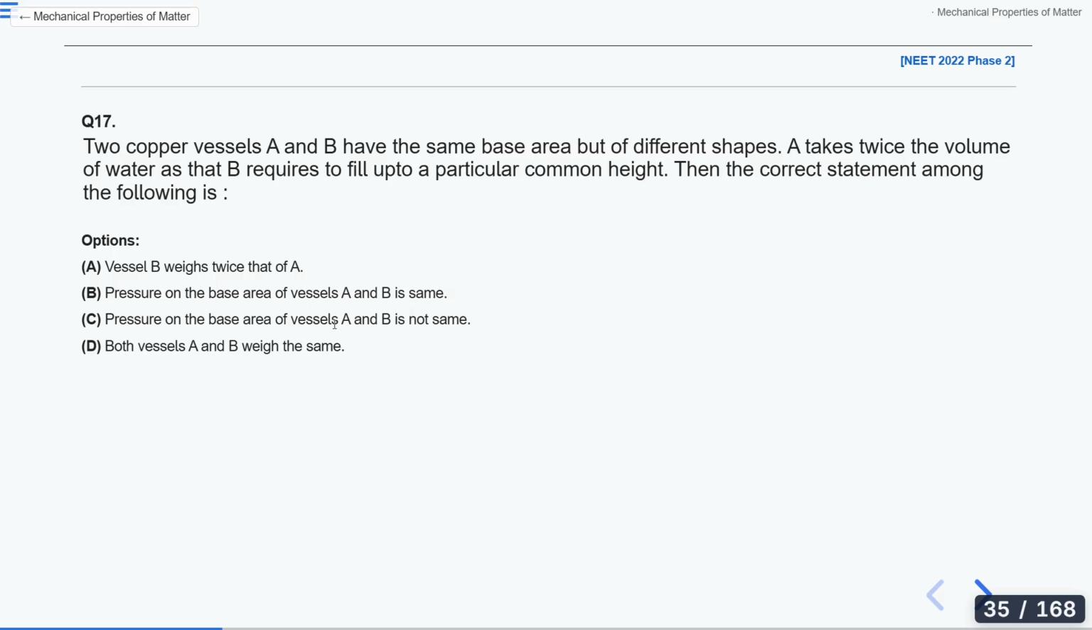Pressure on the base area of vessel A and B is not the same. Both vessels A and B weigh the same. Tell me the answer of this question. Anyone else who can solve this question?